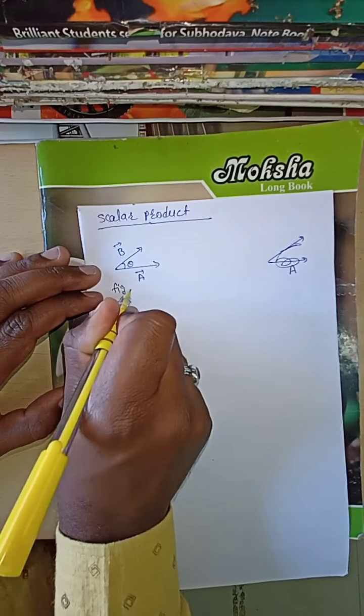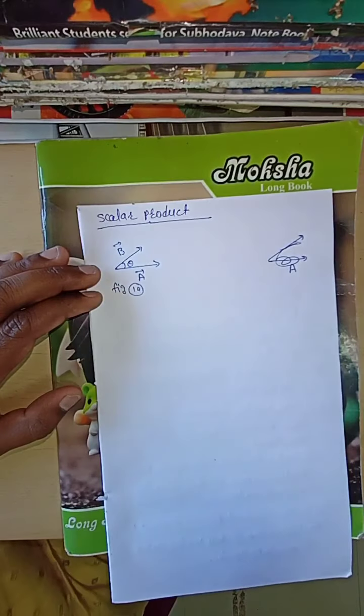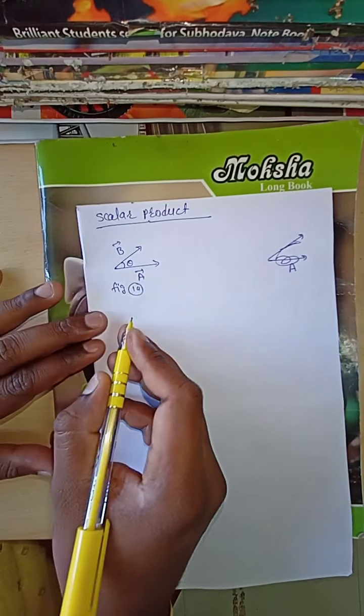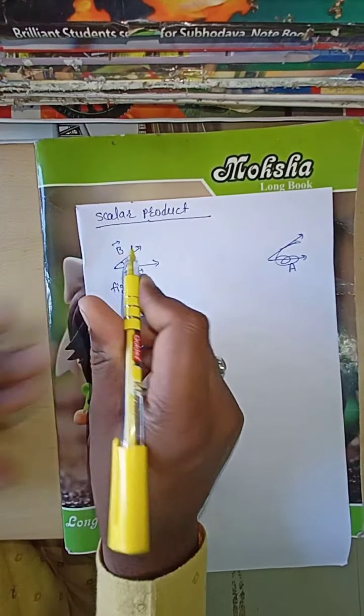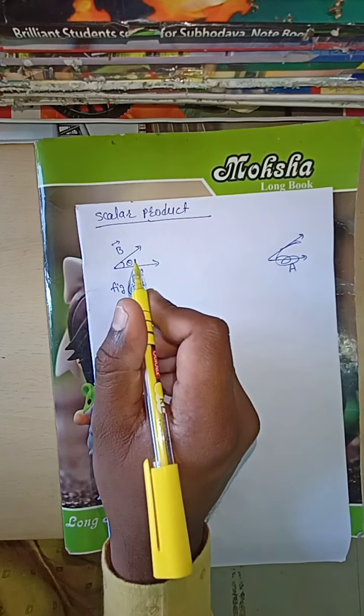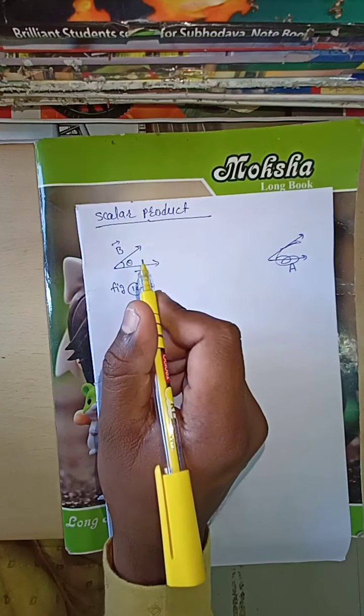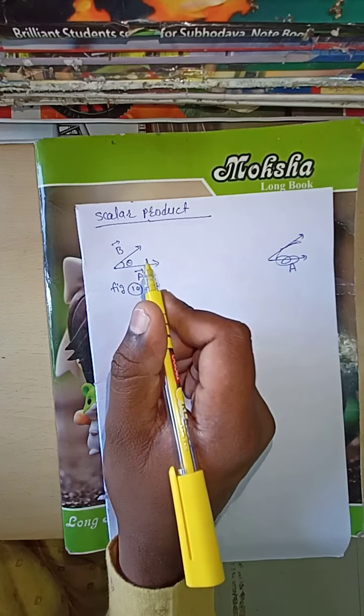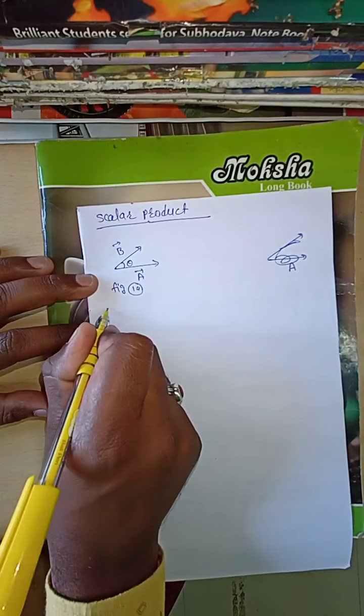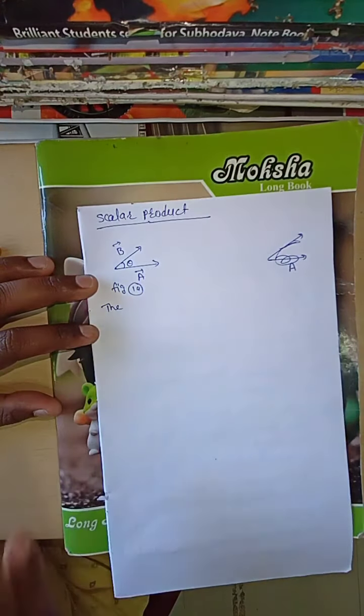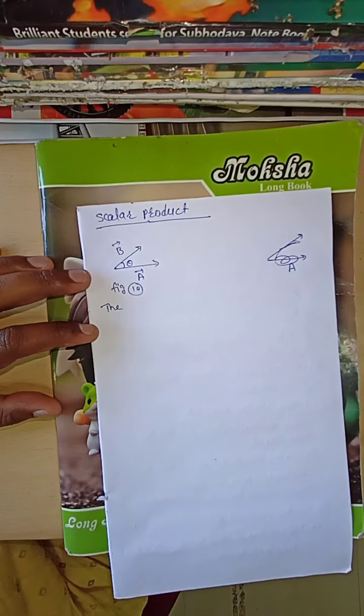This is figure 1a. Here are two vectors, vector A and vector B, and the angle between them is theta. Then how can the scalar product of A and B be represented and defined?